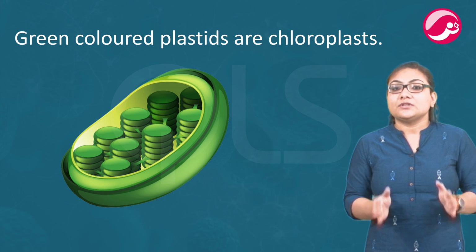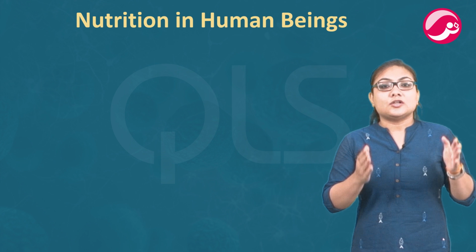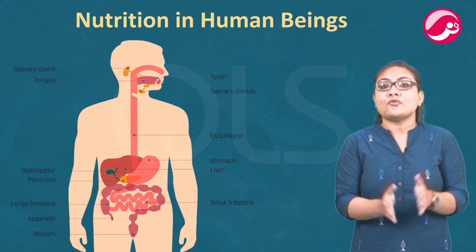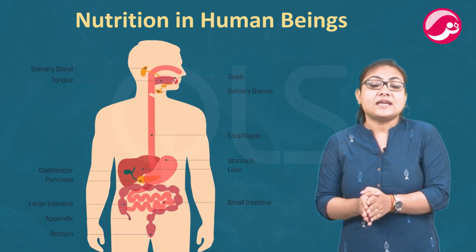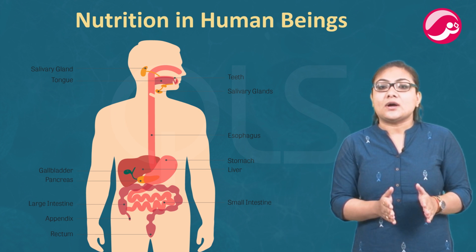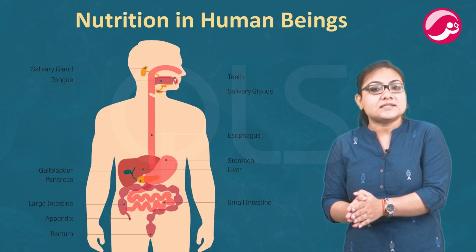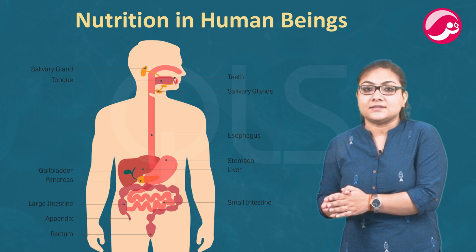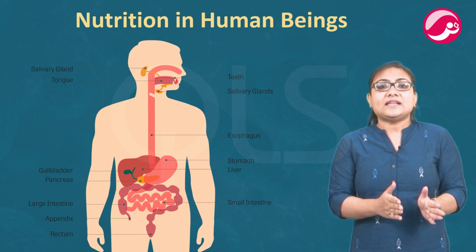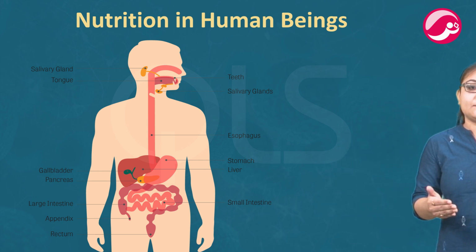We talked about nutrition in plants. Now let's talk about nutrition in human beings. Now the human digestive system is composed of an alimentary canal and some accessory glands. Now the alimentary canal is divided into several parts, that is esophagus, stomach, small intestine, large intestine, rectum, and then finally anus. Salivary gland, liver and pancreas are the accessory glands which lie outside the alimentary canal.